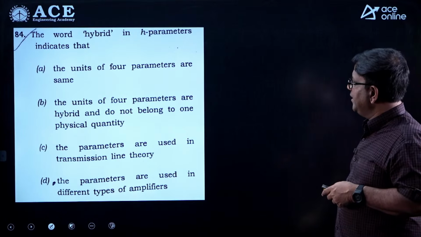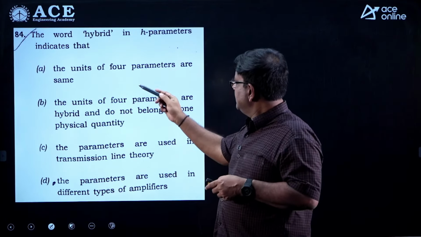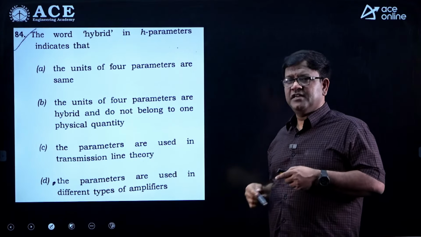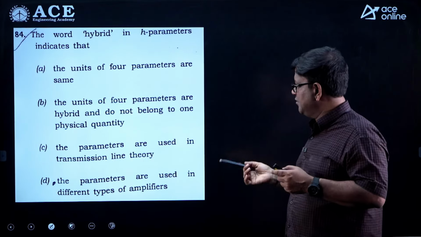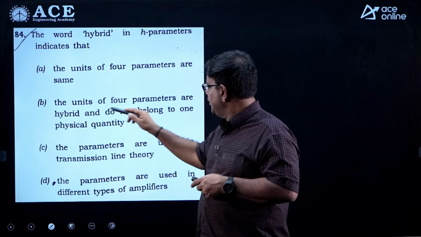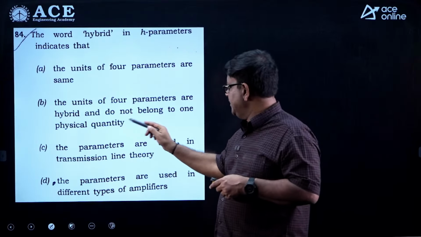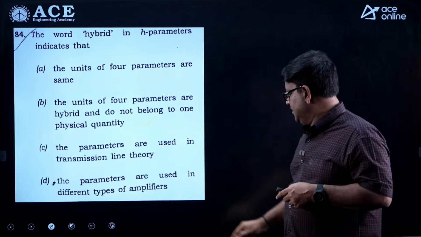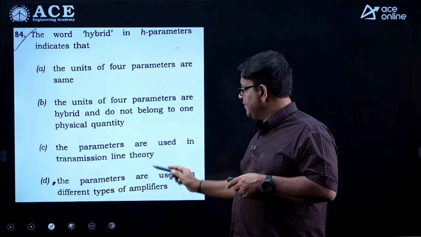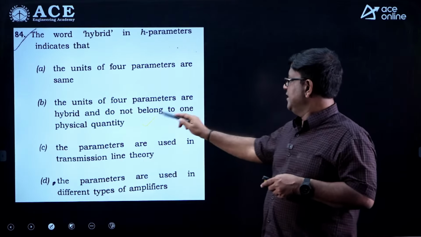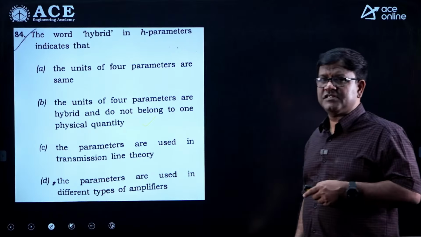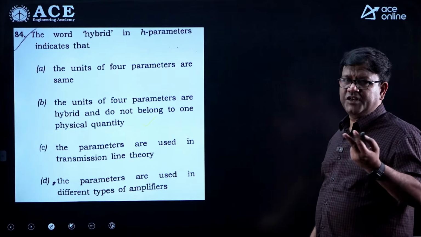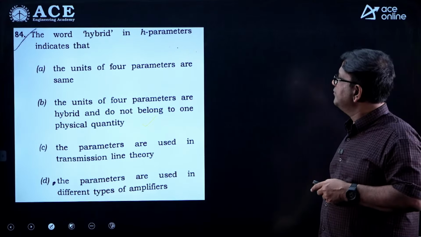The word hybrid in H parameter indicates the units of 4 parameters are the same. No, hybrid parameters, some are ohms and some are mhos. So, that is why it is called hybrid. The units of 4 parameters are hybrid and they do not belong to one physical quantity. So, this is right. So, hopefully the term hybrid is because the units are different. Two are constants, one is ohms and the other one is mho.